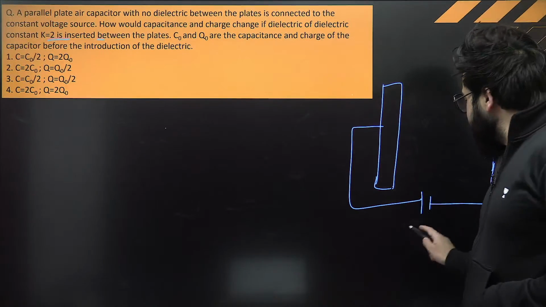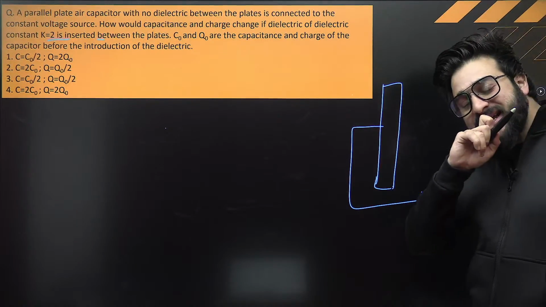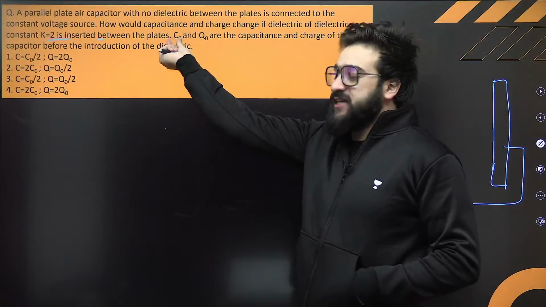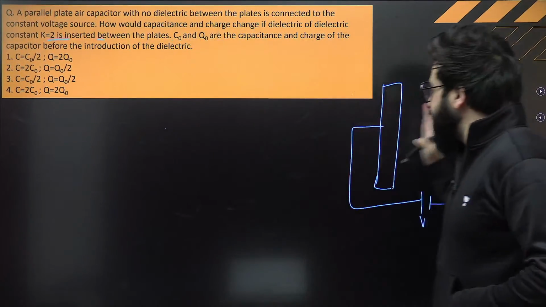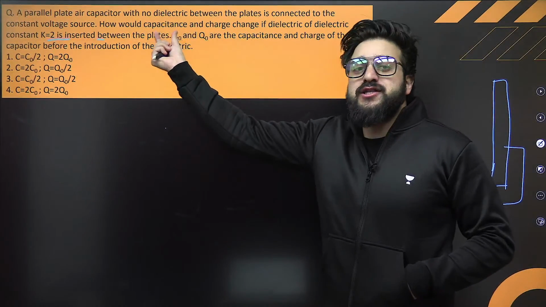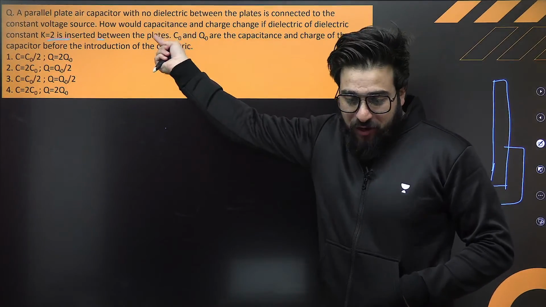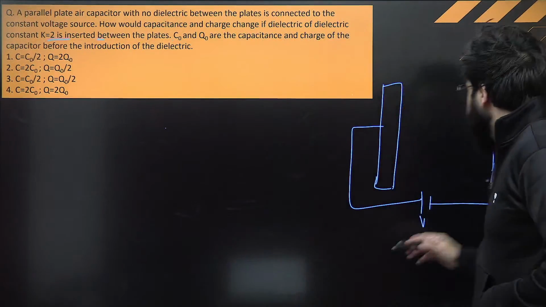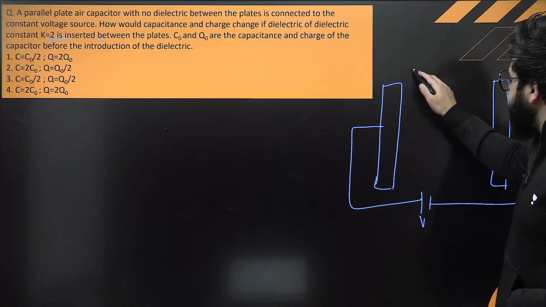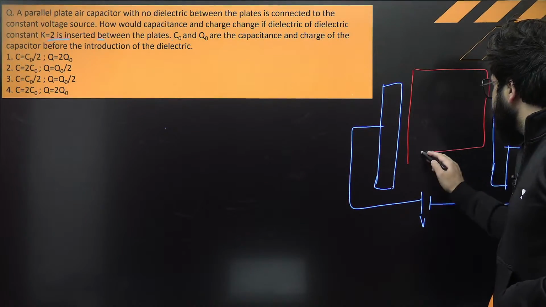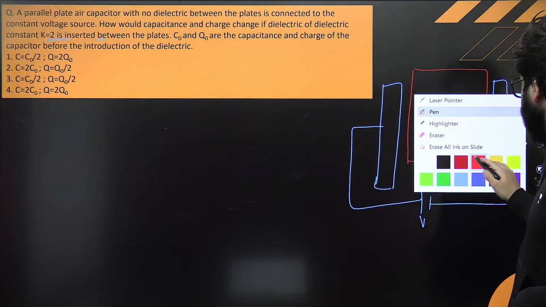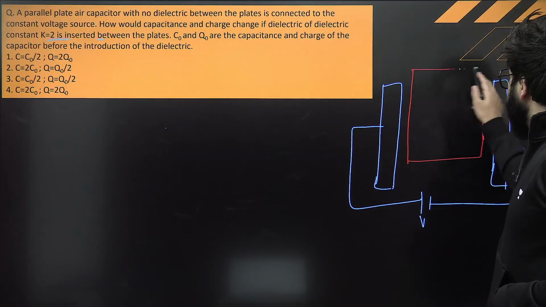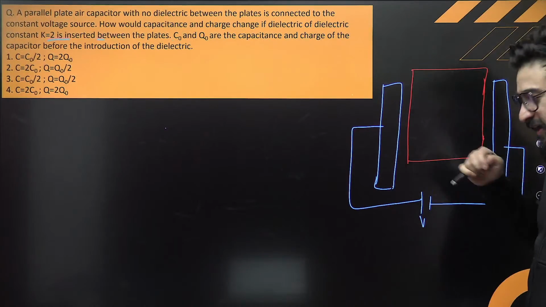Now, what happens exactly over here? It is saying that initially it has the capacitance, I call that C naught, and it has the charge Q naught initially. And what happens finally? We have placed a dielectric in between. We have inserted the dielectric in this one.